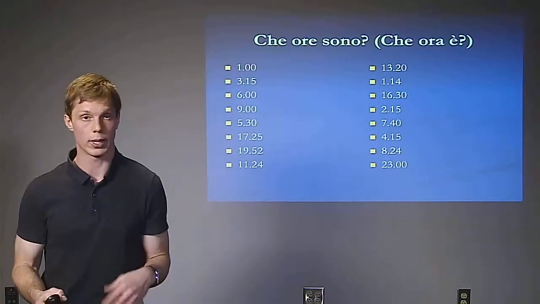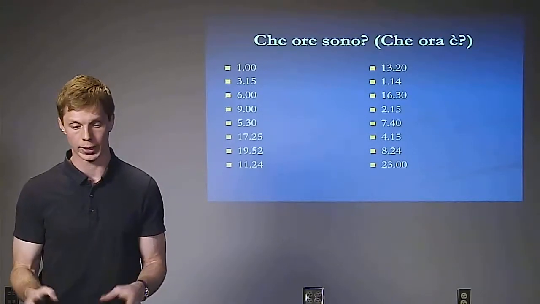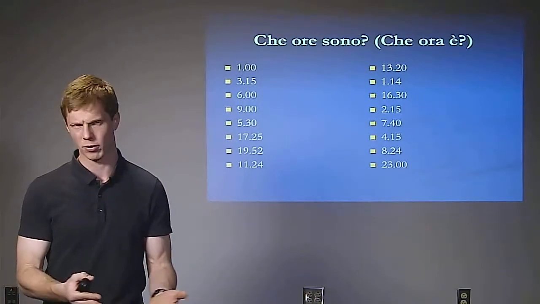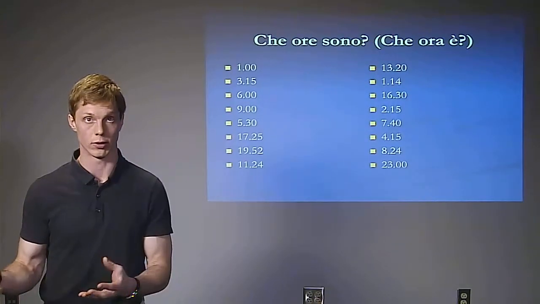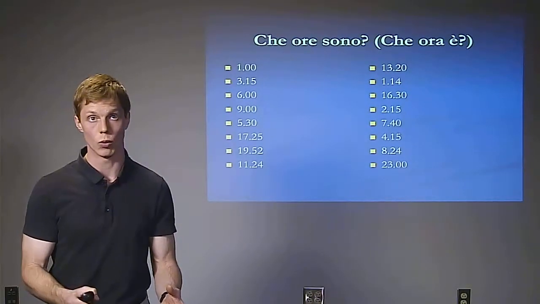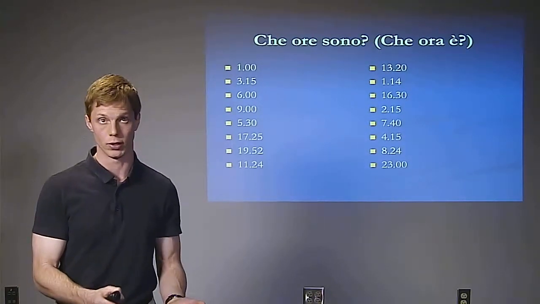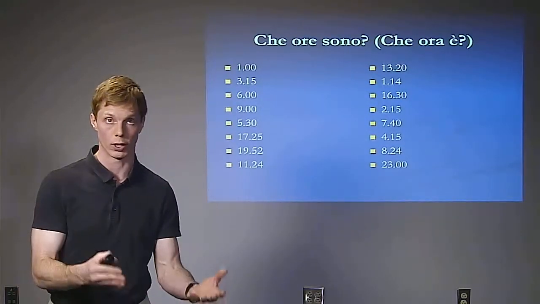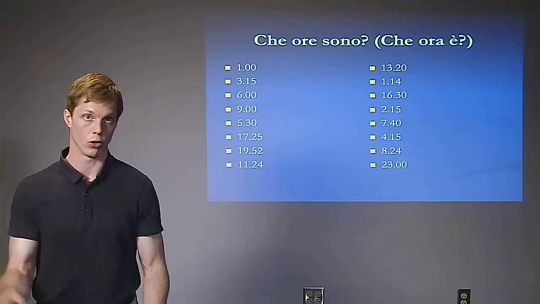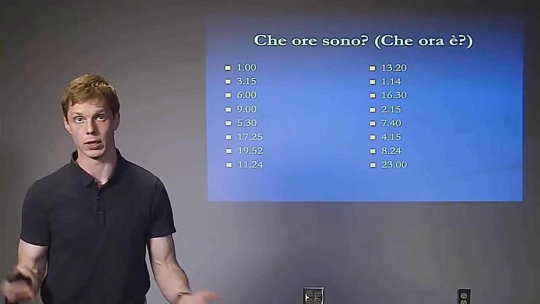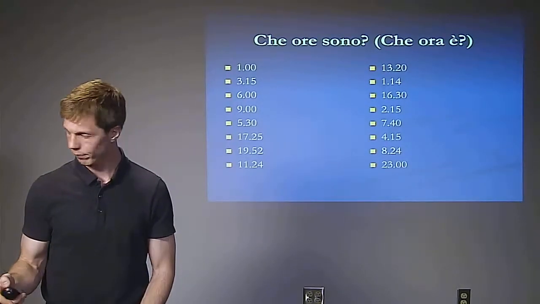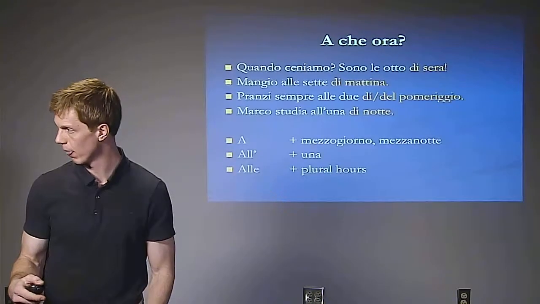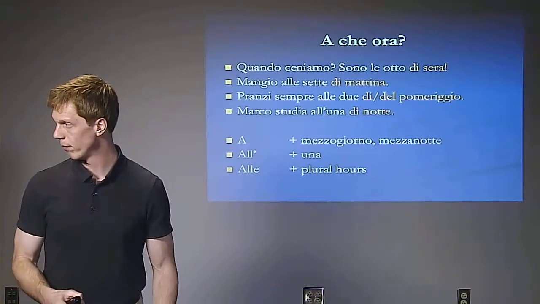But one thing I do want to point out is that Italians use a 24-hour clock. So when you're waiting for, let's say, a train or a bus, you're looking at the schedule, one thing you want to be very aware of is that they might have the time listed as 1300, 1400. 1300 would be 1, 1400 would be 2, all the way up to 24, which would be 12 o'clock. Okay? Andiamo avanti.